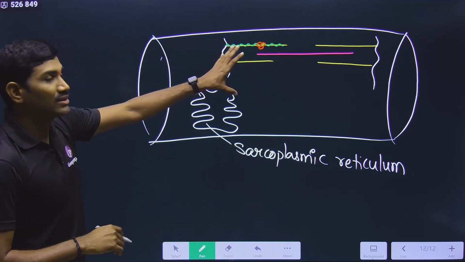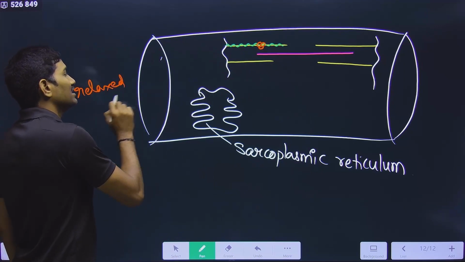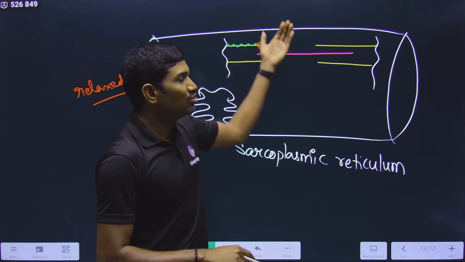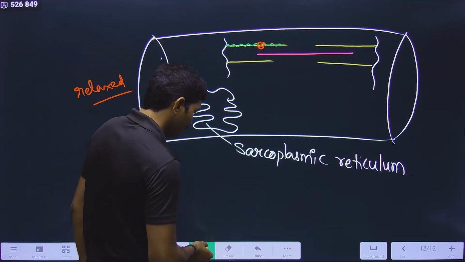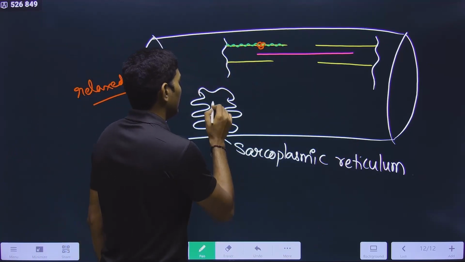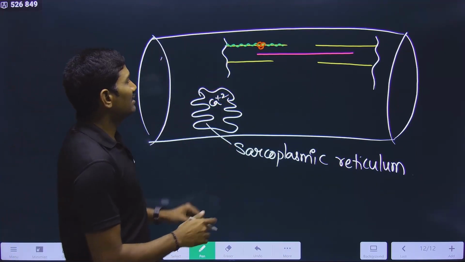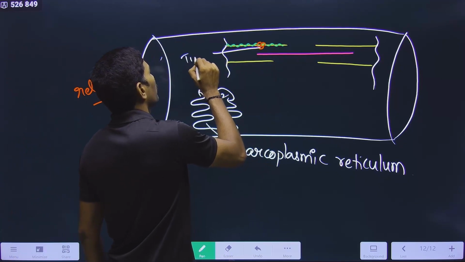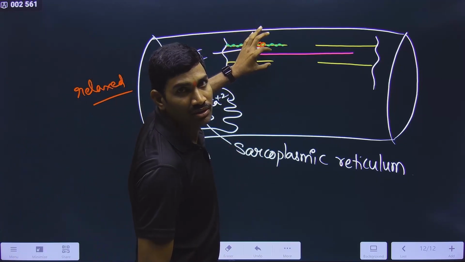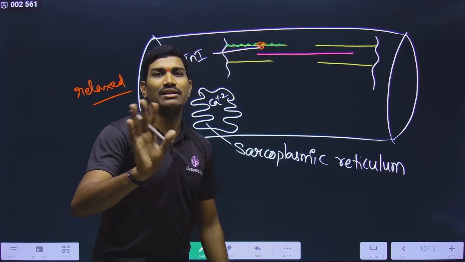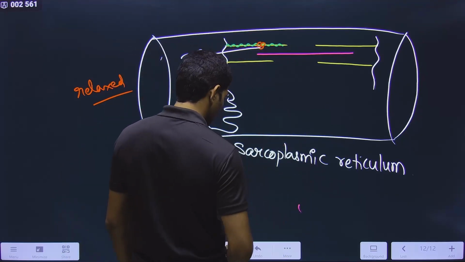Observe carefully this point. Now initially it is in relaxed state. When it is initially in relaxed state, it means there is no information for muscle contraction. Now we are saying that the calcium is stored inside the sarcoplasmic reticulum. And here this is the troponin I. It is present between actin and myosin. That's why these two cannot interact.